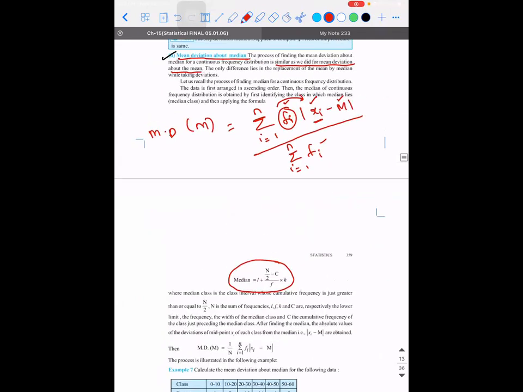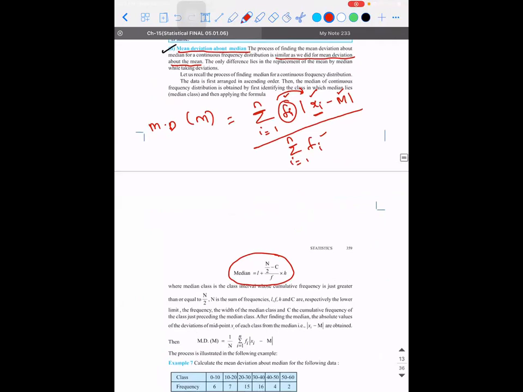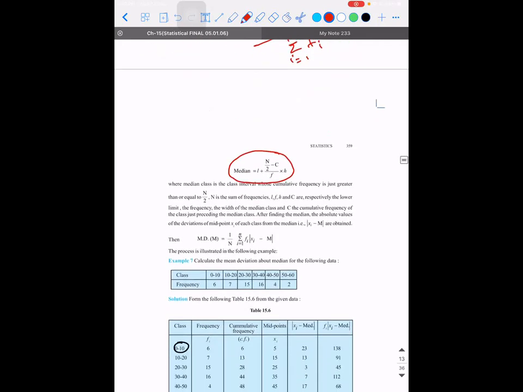Okay. So the first thing you need to do, what are the steps to be followed? The data should first be arranged in ascending order. Then the median of the continuous frequency distribution is obtained by first identifying the class in which the median lies, which is called the median class, and then applying the formula. Let's see how to do it.